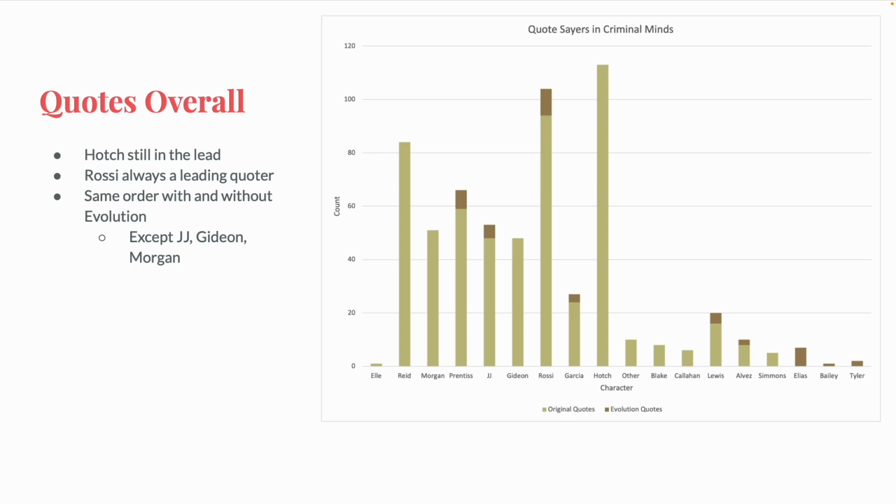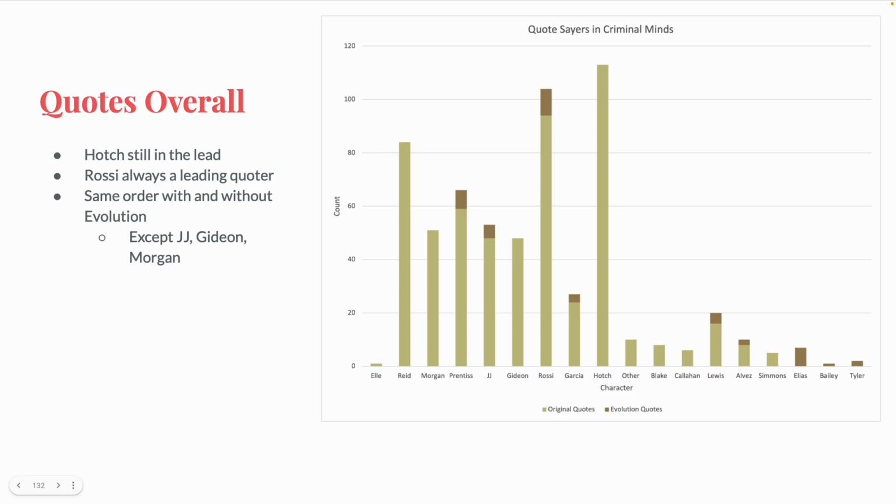It seems that even with the additional Evolution quotes, the characters are still in the same order if you sorted them by how many quotes they did in each series. Except for JJ, who at the end of the first 15 seasons of Criminal Minds was tied with Gideon and just below Morgan, is actually now above both Gideon and Morgan. As for Tyler, the newest addition to the team, a move that still doesn't logically make sense to me, he's been here about as many episodes as Elle ever was, but has had twice as many quotes.